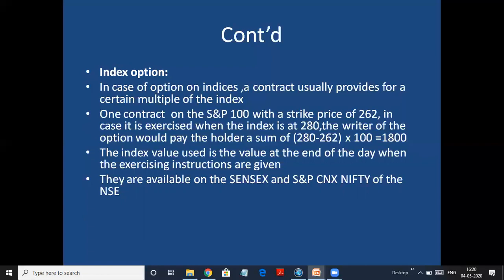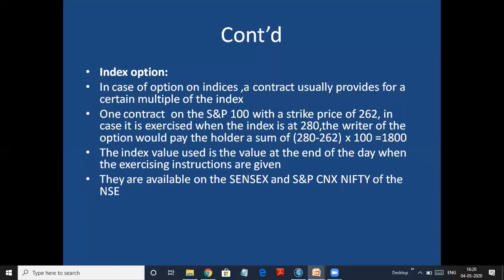I hope you are understanding. I have decided to sell at 262 and the market price is 280. So my loss is 18 rupees. You have decided to buy at 262 and the market price is 280. So your gain is 18 rupees. 100 is the lot size. So 18 into 100, 1800. So as a buyer, you will gain 1800. As a seller, I will lose 1800.